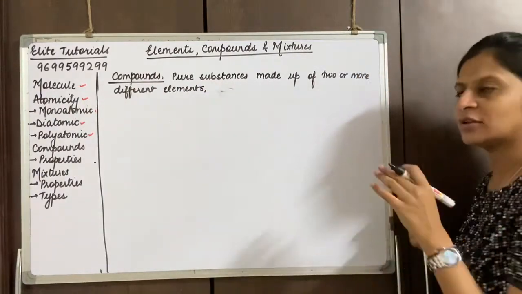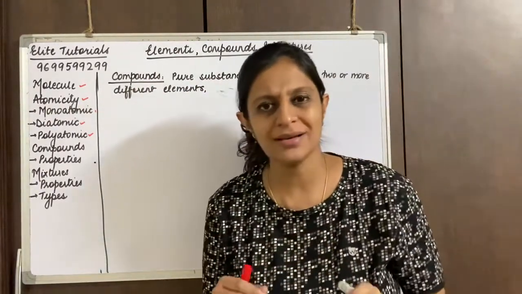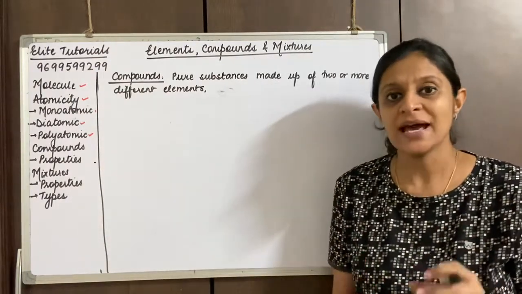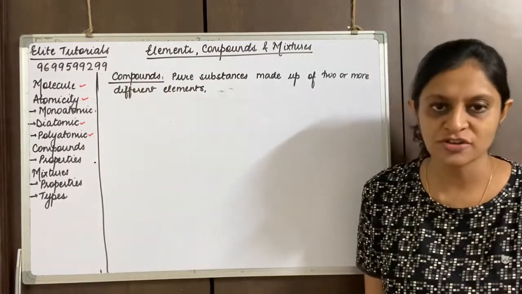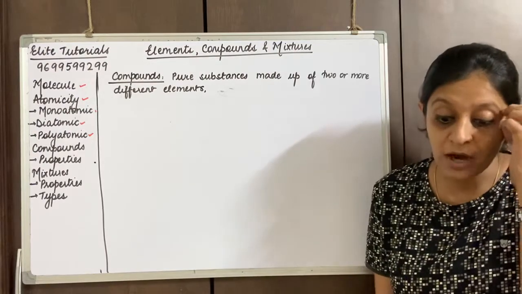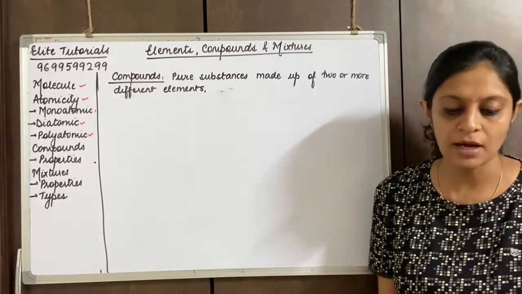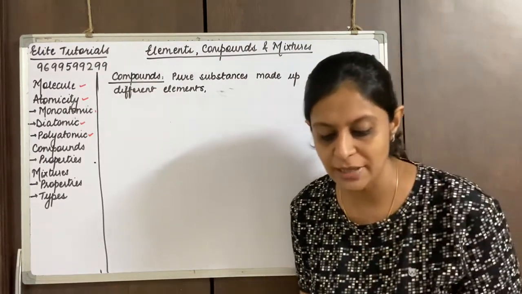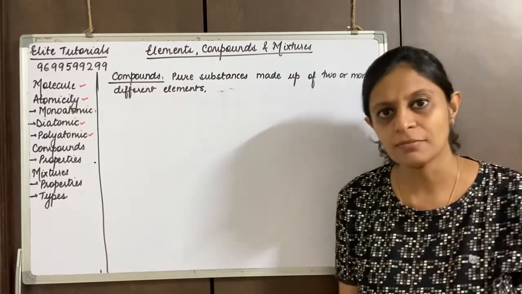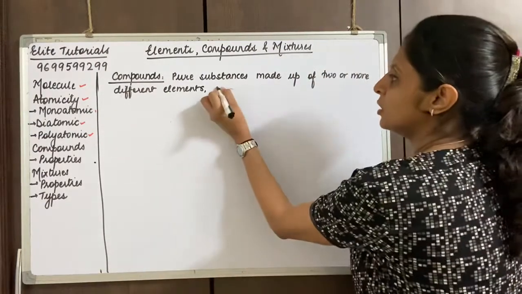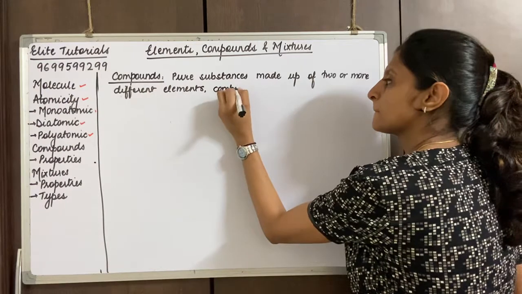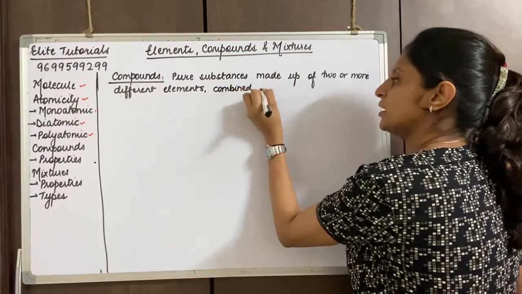The main thing about a compound is that the elements are combined in a fixed ratio. So a compound is a pure substance made up of two or more different elements or atoms combined in a fixed ratio.